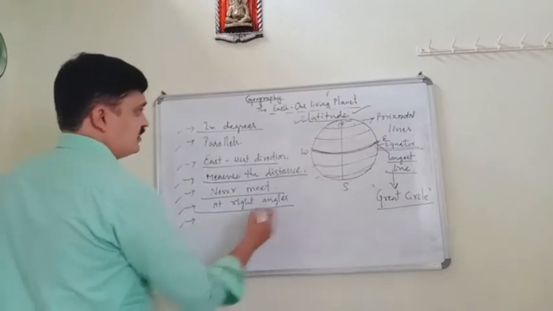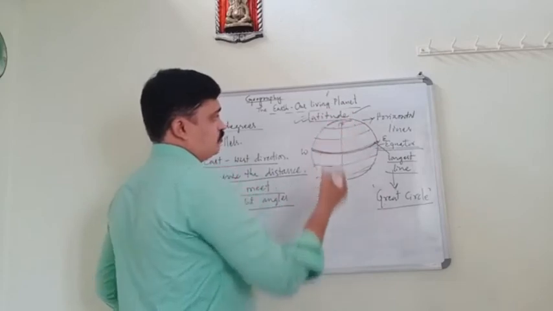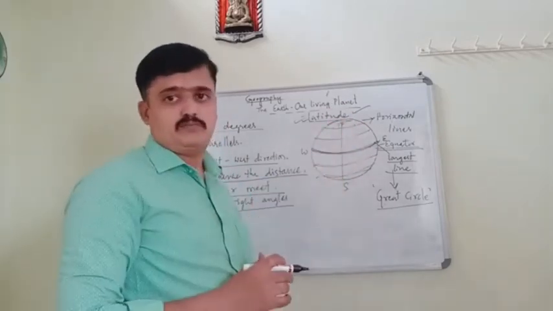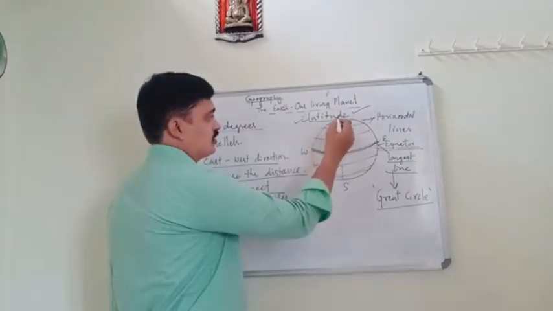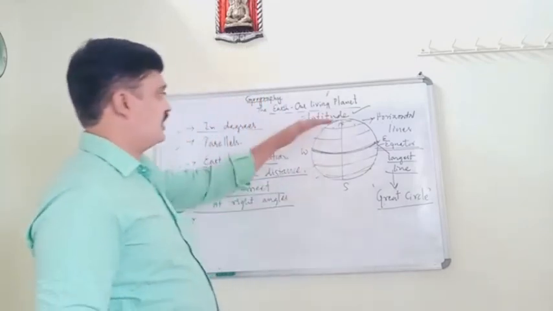And when we compare to the equator and other lines, when we move towards the pole, these lines will become shorter. These are the highlights of latitude here.